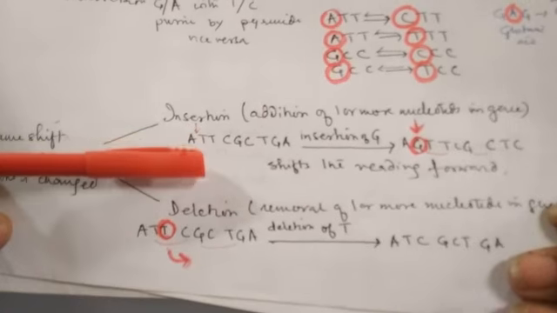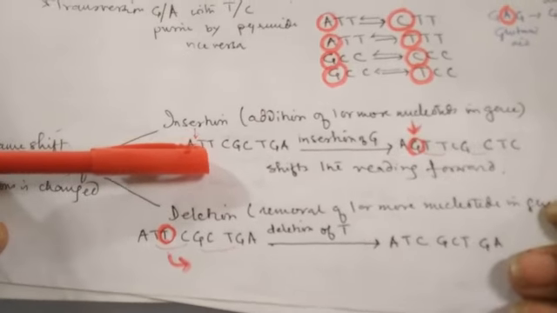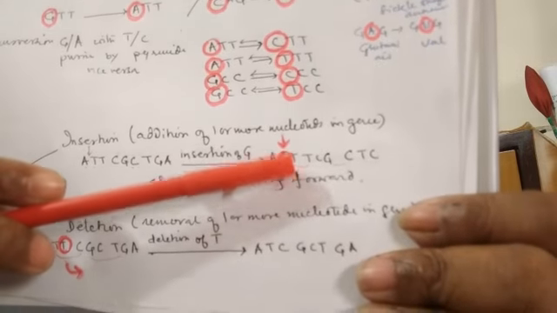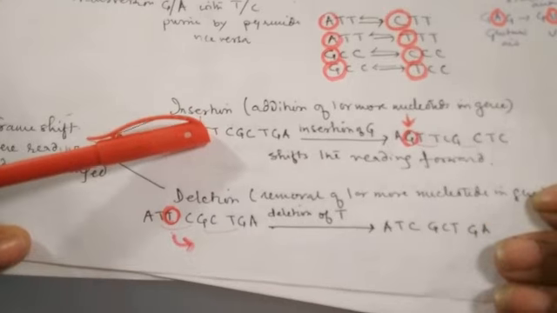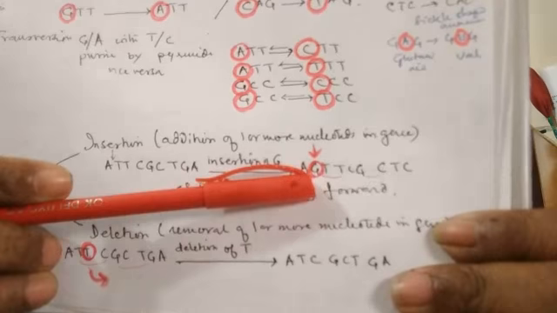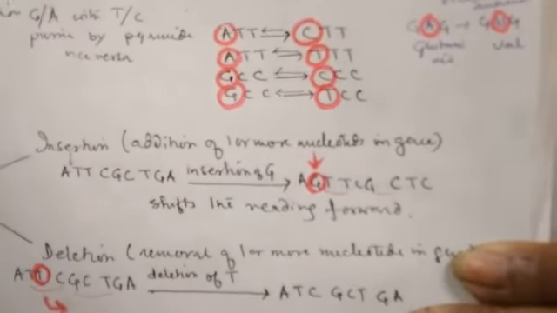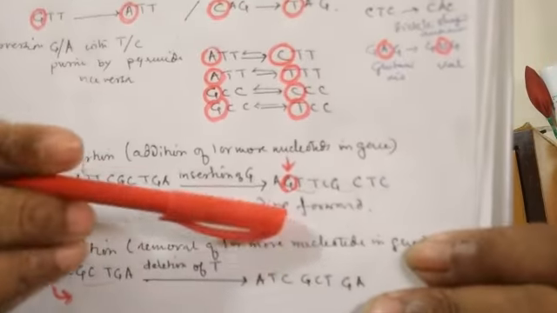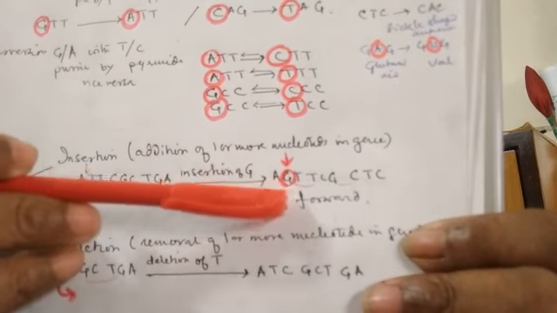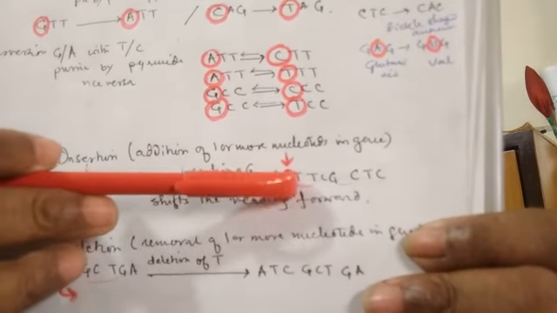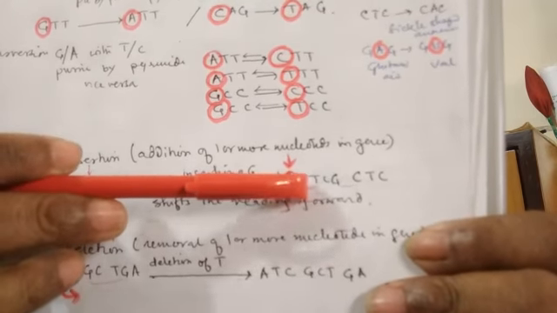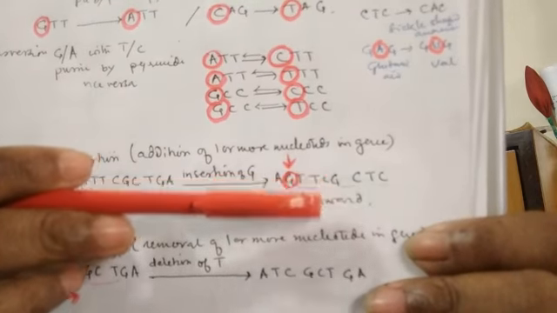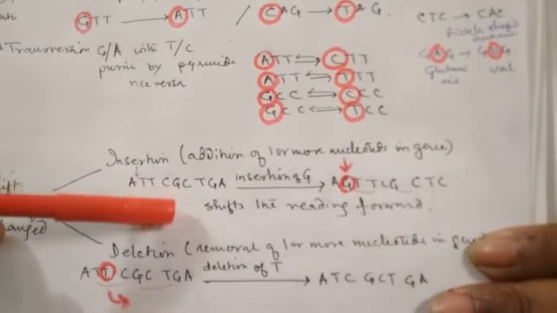Now think a nucleotide has been added here. You can see a new nucleotide is added in between A and T of this ATT. So what will happen? A new nucleotide G has been added in between A and T. So now the codon will be AGT, and the T which was there will be shifted to the next codon. Now the next codon, what was it?